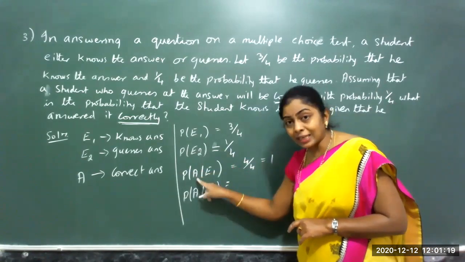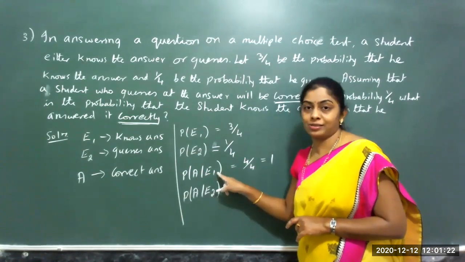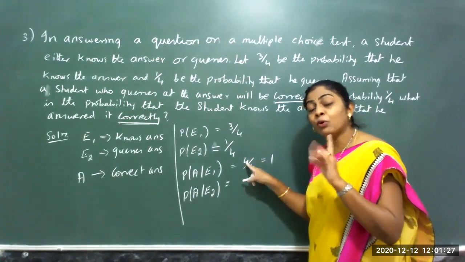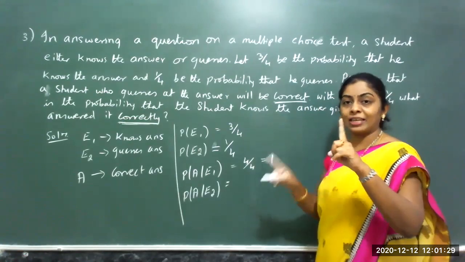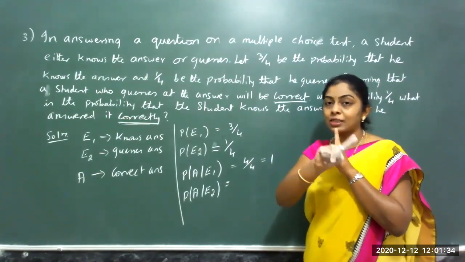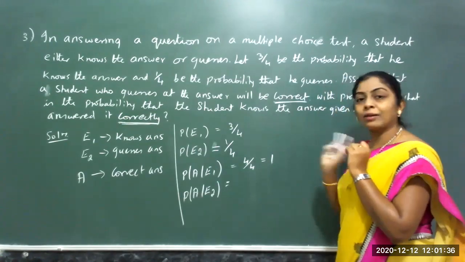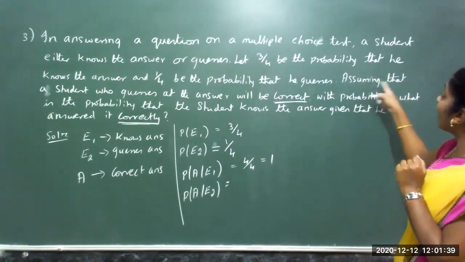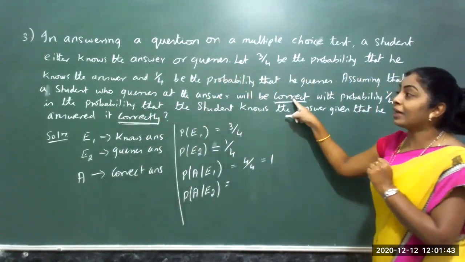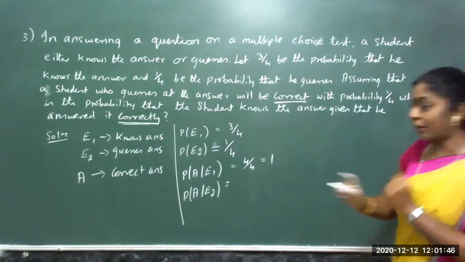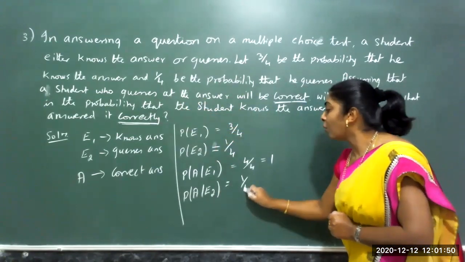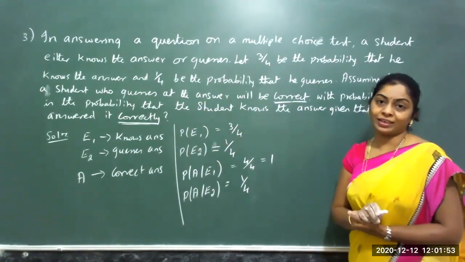So giving a correct answer when he knows the answer: out of the 4 choices, which is the correct one, the chance is only 1. He gives 1 correct answer out of the 4 choices. When he knows the correct answer, out of that 4 he can pick 1. That is nothing but 1. But given that, assuming that the student who guesses, the answer will be correct with probability 1 by 4. So giving a correct answer when he is guessing the answer is 1 by 4, because that is already given in the data.